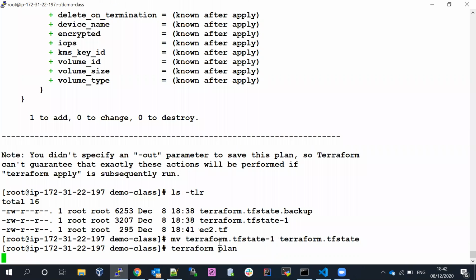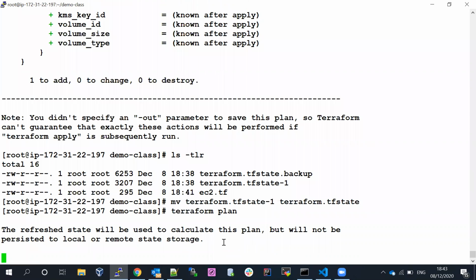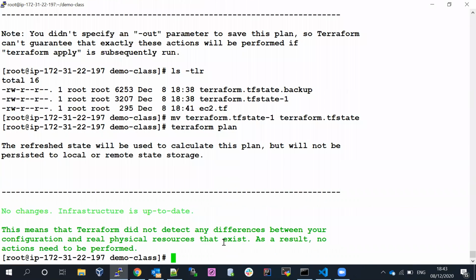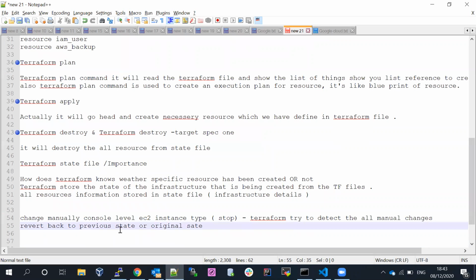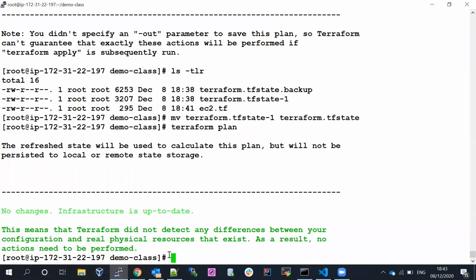If we run the terraform plan again, it will show the infrastructure is up to date. When you run terraform plan or terraform destroy, Terraform always reads from the state file and gets the output. That is the Terraform state file. So we already covered if you did any manual changes.